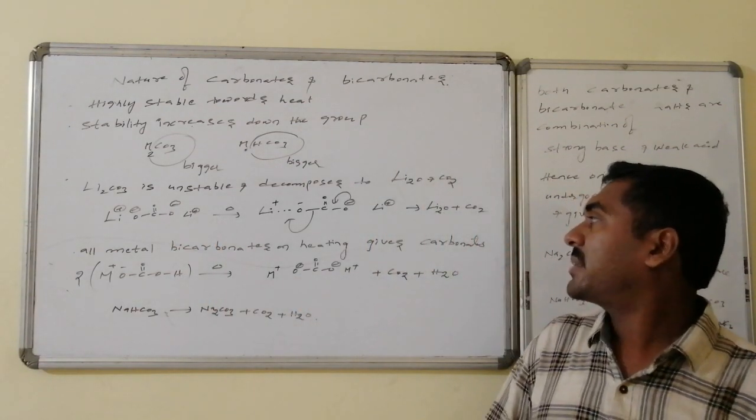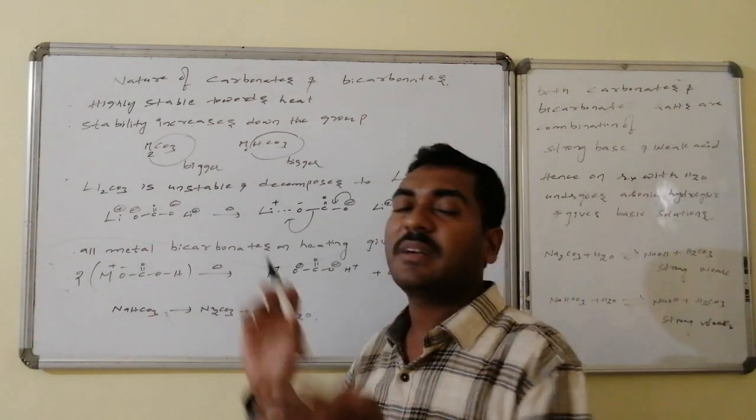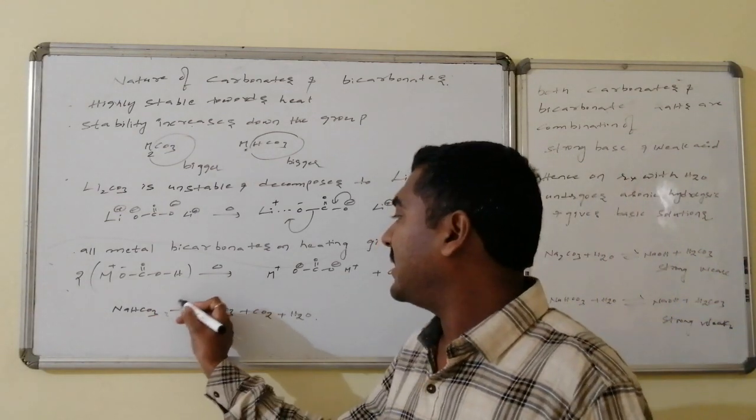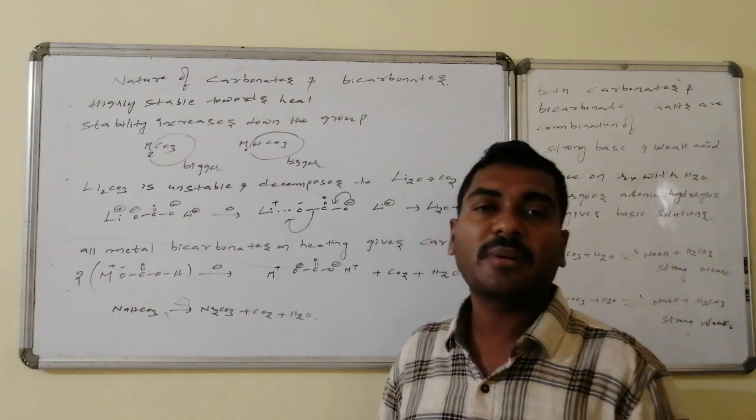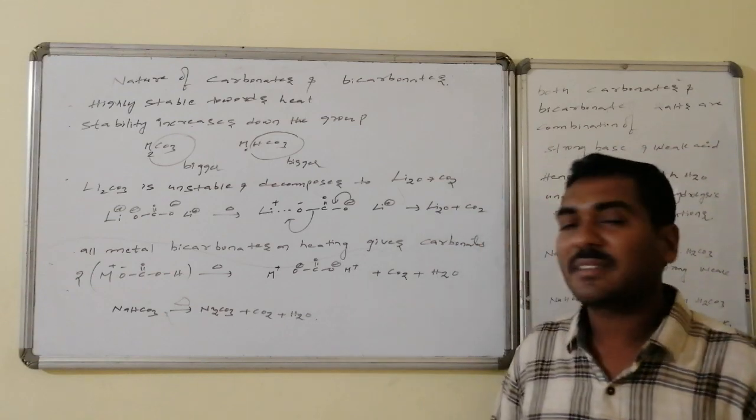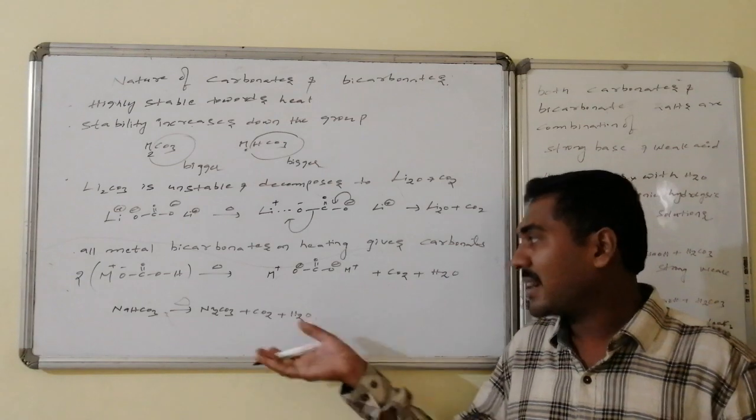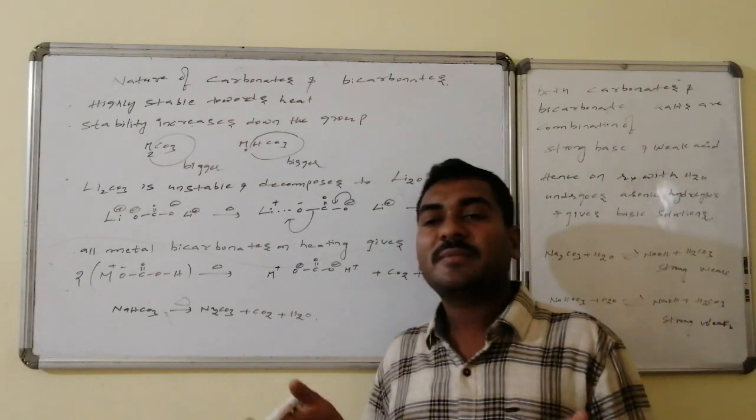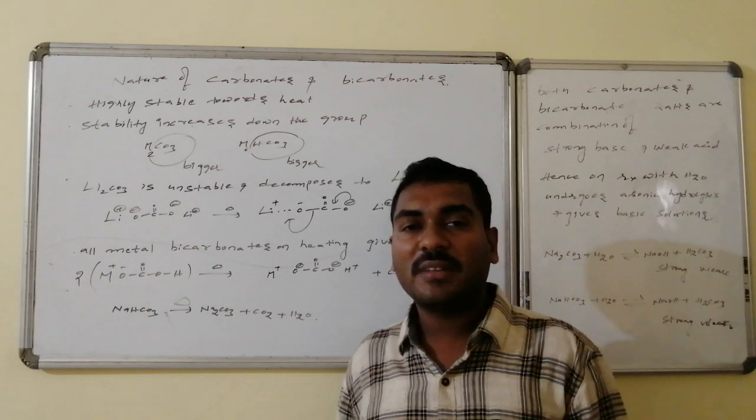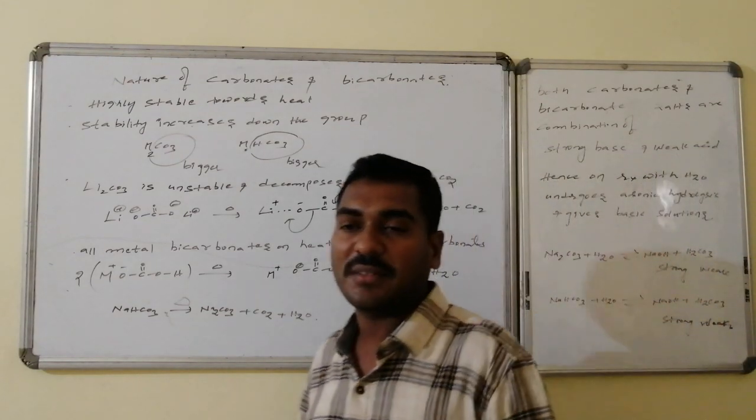All metal bicarbonates, on heating, form the corresponding carbonates. If I take a metal bicarbonate like sodium bicarbonate and heat it, it is converted to sodium carbonate followed by carbon dioxide and water. That is why it is used as baking powder: the carbon dioxide gas comes up, and the pulpy nature comes to the material of the bakery items. Further, sodium bicarbonate is also known as baking powder.